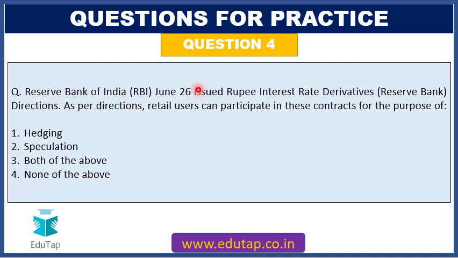Next question. RBI on June 26 issued Rupee interest rate derivatives Reserve Bank directions. As per directions, retail users can participate in these contracts for the purpose of. Options are hedging, speculation, both of the above or none of the above.